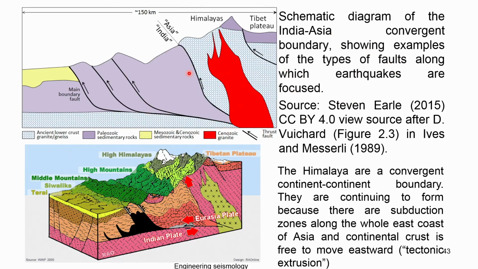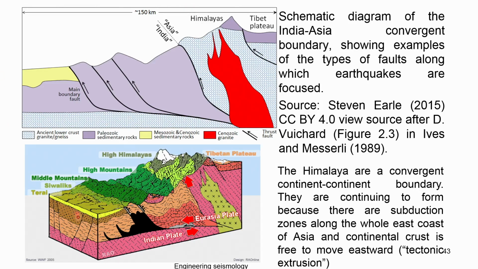So these are all helpful to identify your ground motion prediction equation, meaning what type of tectonic setting it has been developed for, because as we have seen, the number of prediction equations developed for India is lesser when compared to its seismic activity. So if you want to use an equation developed elsewhere, how do you consider it? That is what is given. The Himalayas are a convergent continent to continent boundary. They continue to form because there is a subduction zone along the whole east coast of Asia, so continental crust is free to move eastwards. That is what it says.